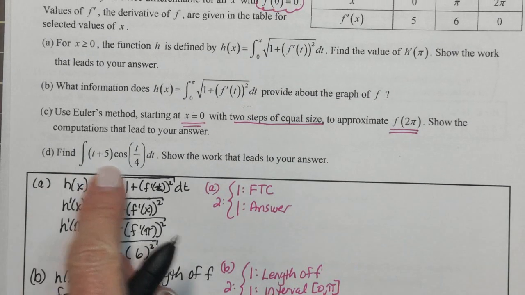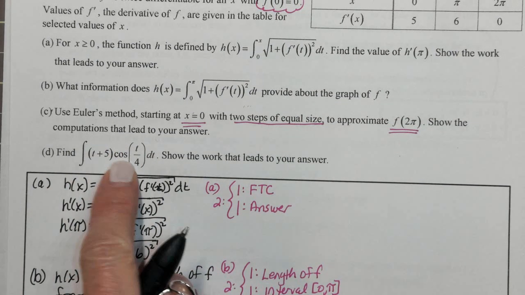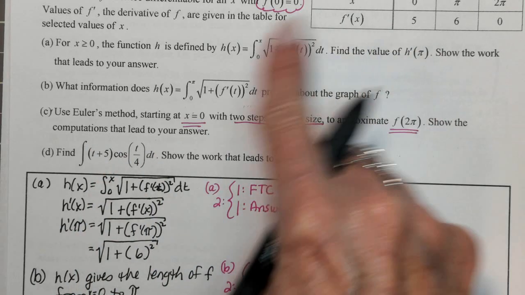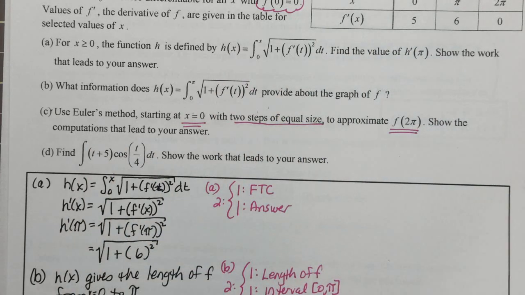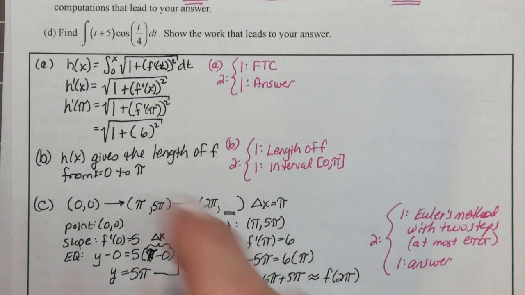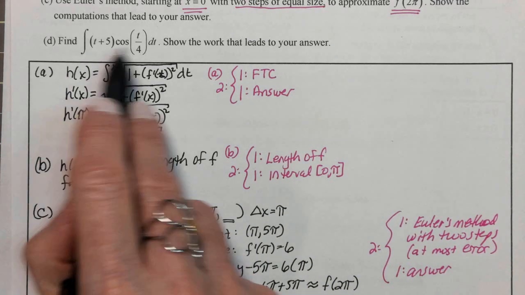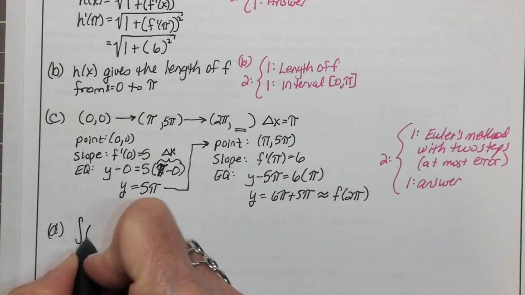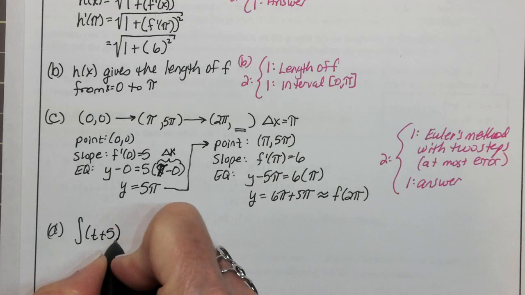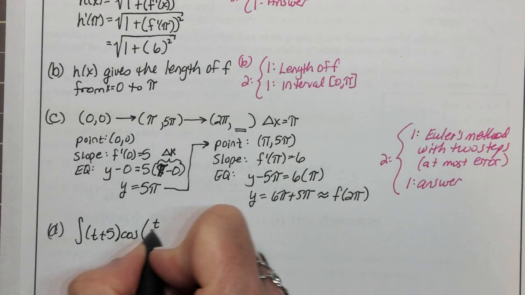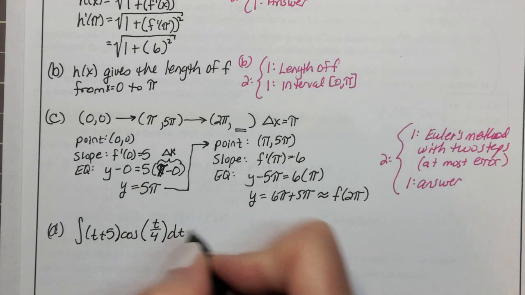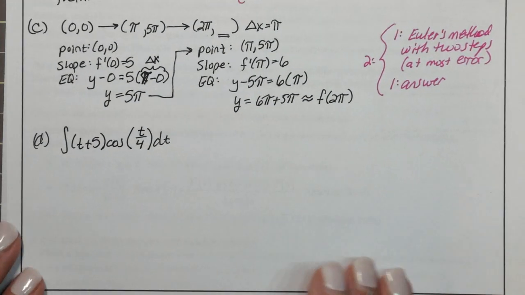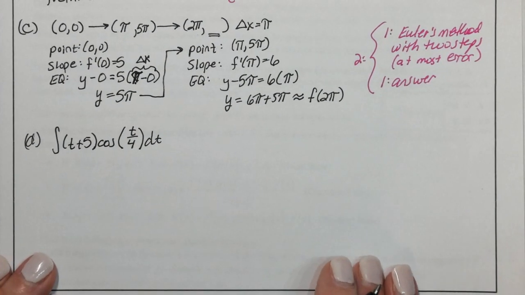And part D, find this integral. So this integral has nothing to do with f, does it? It's just evaluating an integral. And it's an indefinite integral, so we'll have a plus c at the end. Alrighty. The integral of t plus 5 times cosine of t over 4 dt. This is definitely a by parts integral. So this was definitely a BC only FRQ.